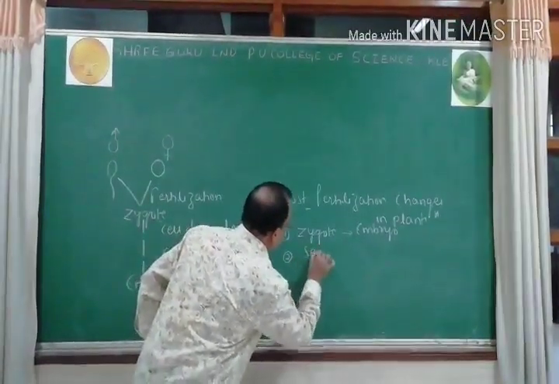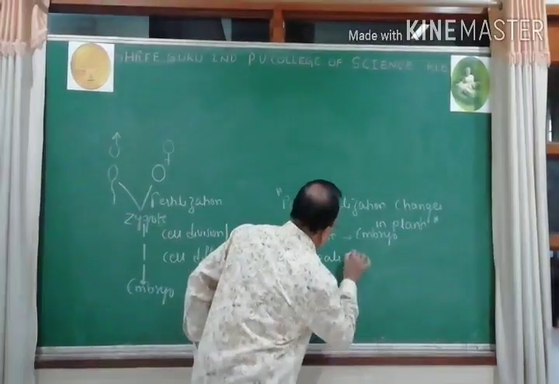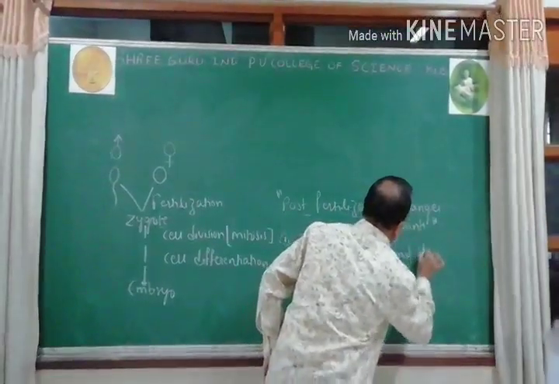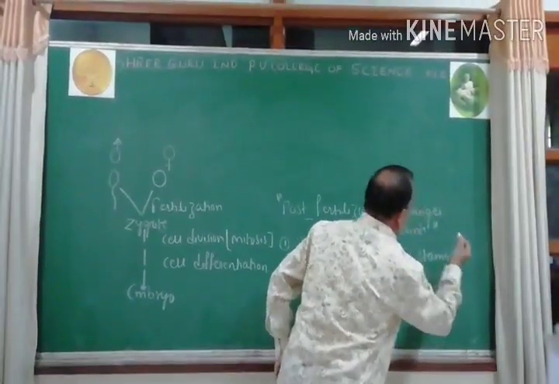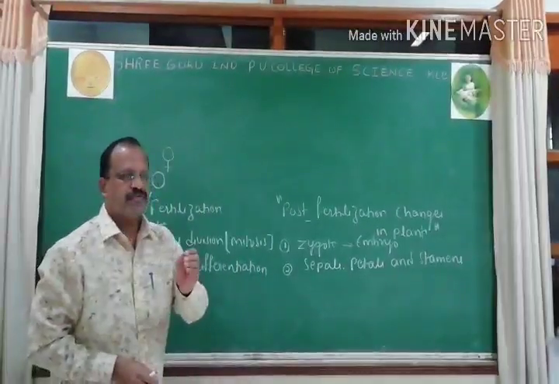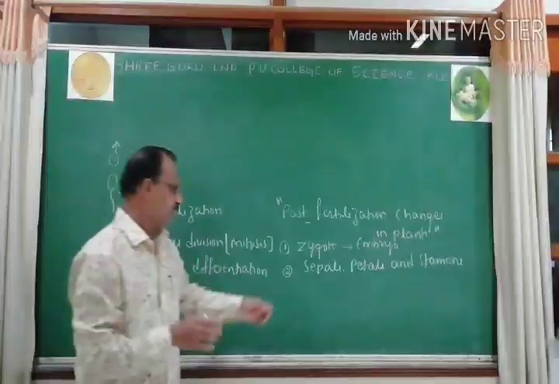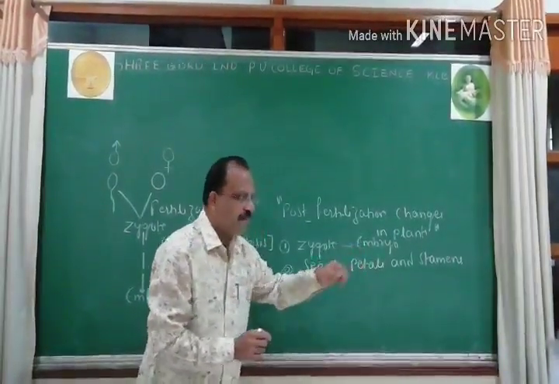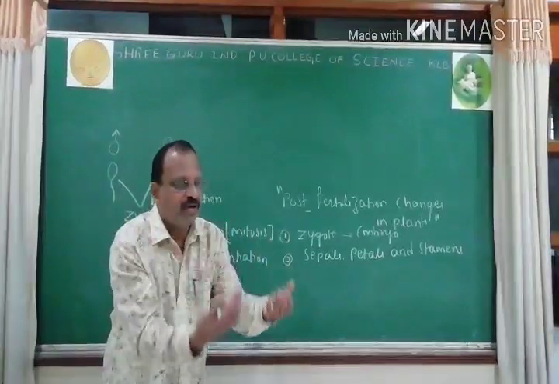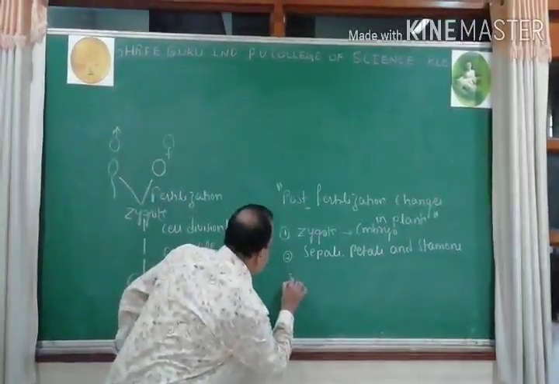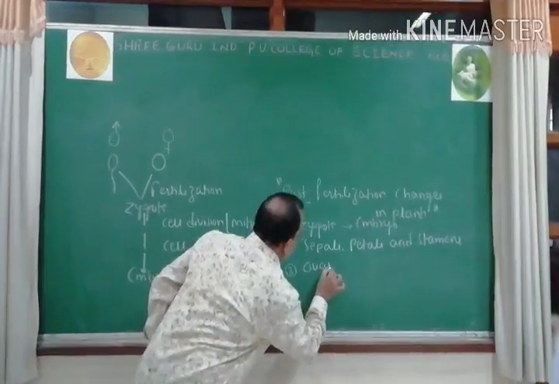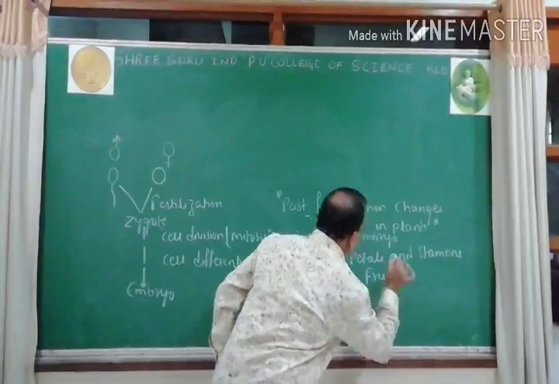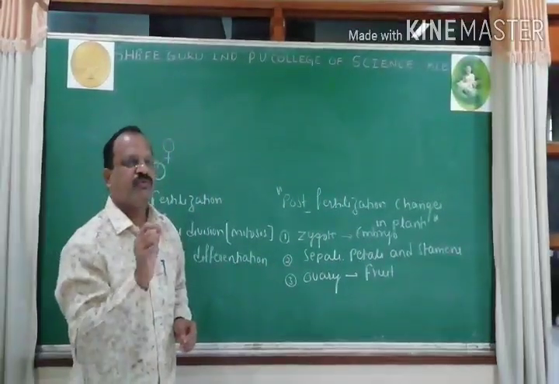Second, sepals, petals and stamens wither and they fall off. Second important change, sepals, petals and stamens wither and they will fall off. Third, ovary will develop into fruit. After fertilization, ovary will develop into fruit.